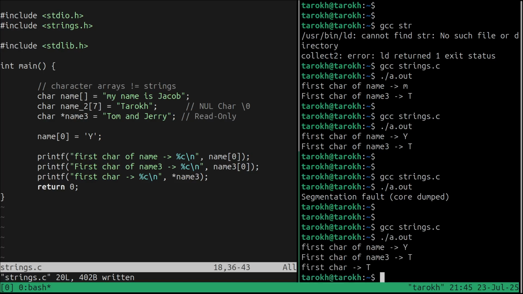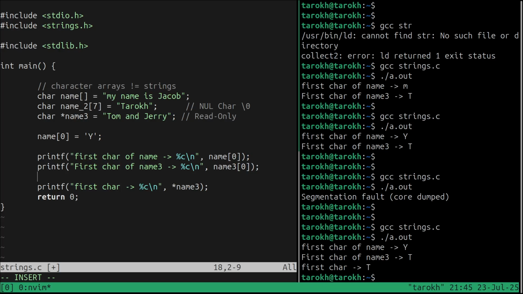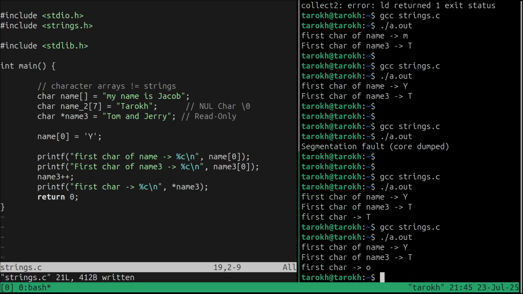It is T. And if I say name 3 plus plus, then we'll get O. So this is actually a pointer. By the way, we're going to record 2 or 3 videos only related to pointers in C. We're going to talk a lot about pointers, because they're too important.